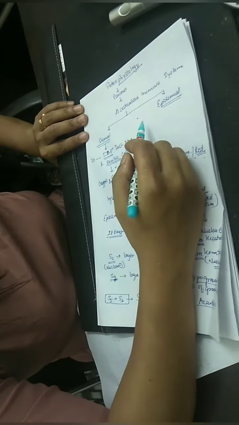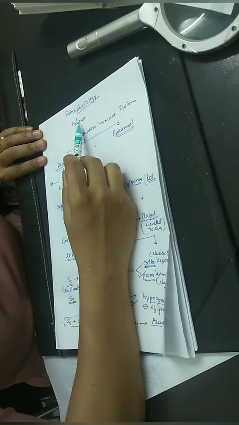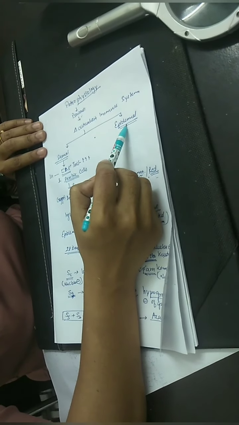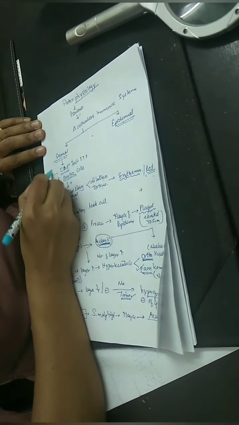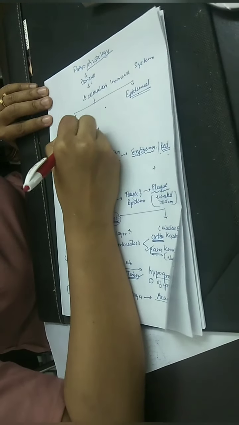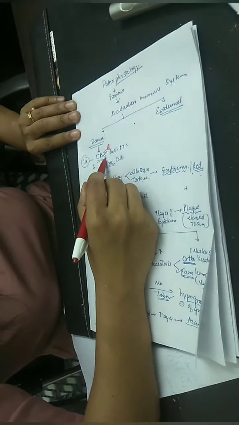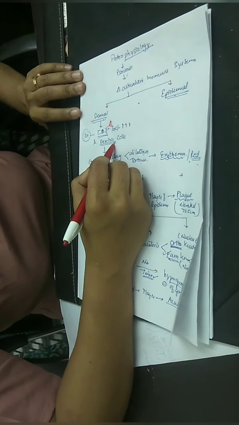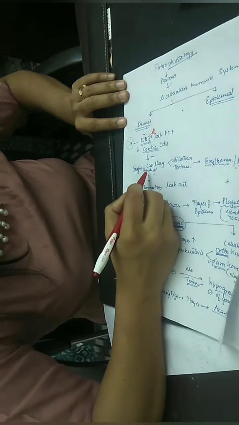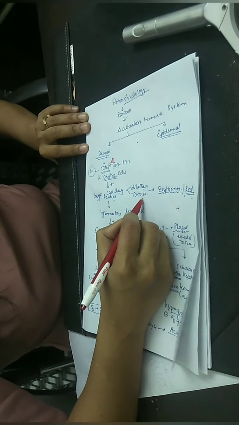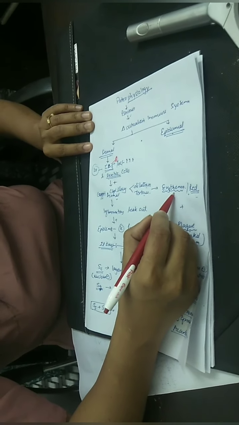Okay, so let me revise the pathophysiology of psoriasis. In psoriasis, there is alteration of the immune system which is responsible for dermal and epidermal changes. In the dermis, the first change is recruitment of CD8 type of T cells and dendritic cells. The question which was asked in a previous exam: what is the type of cells recruited in psoriasis? It was CD8 T cells and dendritic cells. What are they doing? They are altering the dermal capillaries. Thus, the capillaries become dilated and tortuous, which is responsible for erythema of psoriasis.